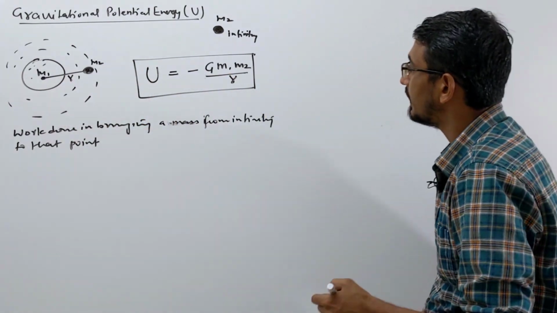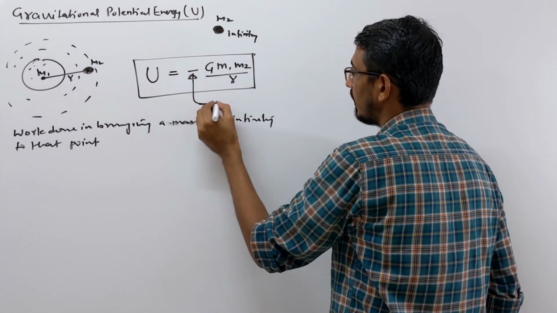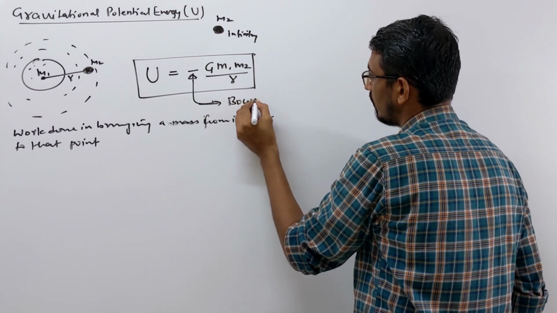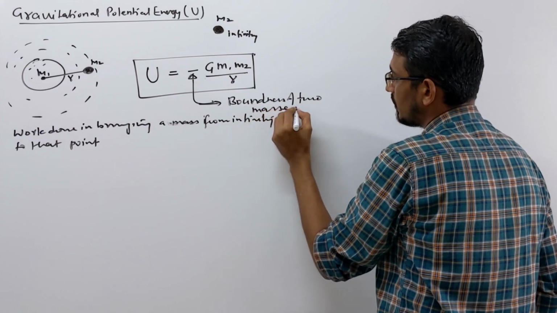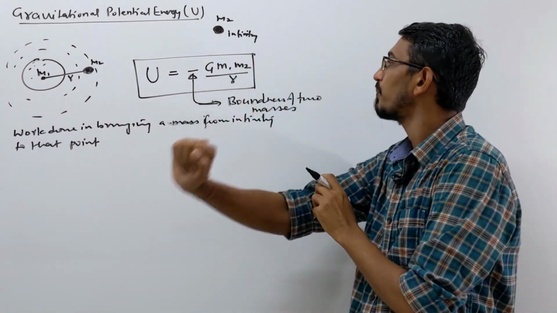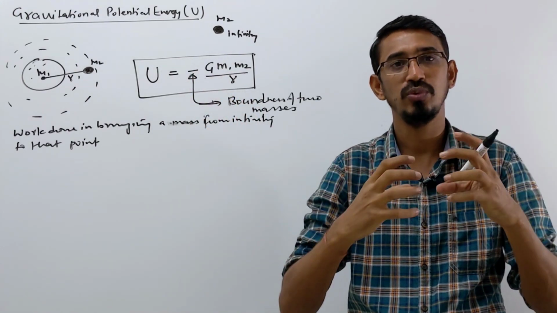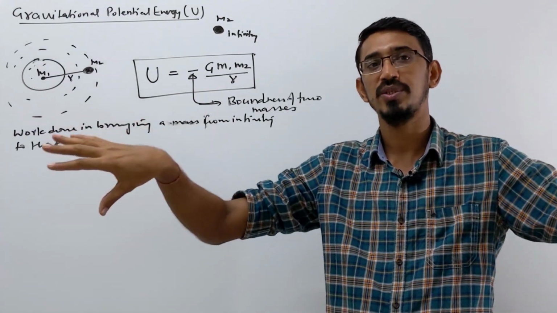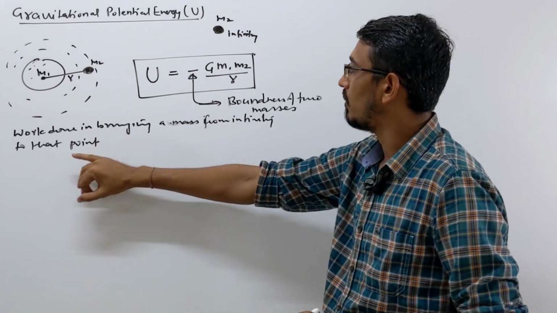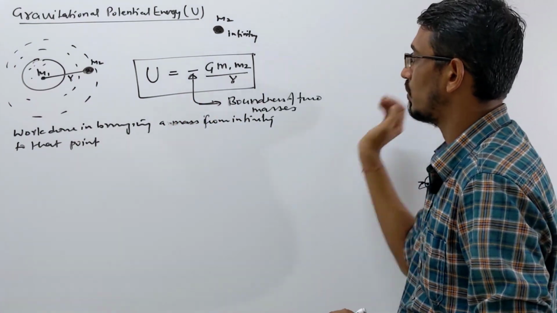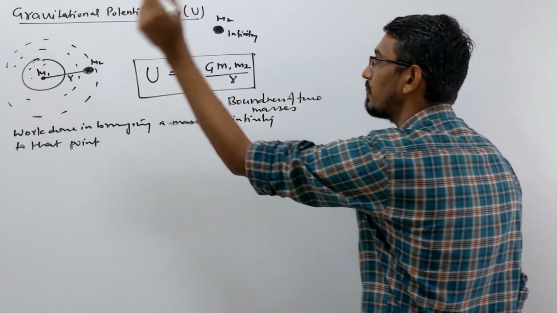There is a negative sign coming here. The meaning we will learn a little later, but in short, it tells you the boundness of two masses. I will explain this concept a little later because there is a wide explanation about this. This negative sign tells you that if potential energy is negative, these two objects are bound. They are not moving away from each other, they are staying at the same place and rotating. We will discuss this later. First, come here: work done in bringing a mass from infinity to that point is called potential energy of that object at that point.